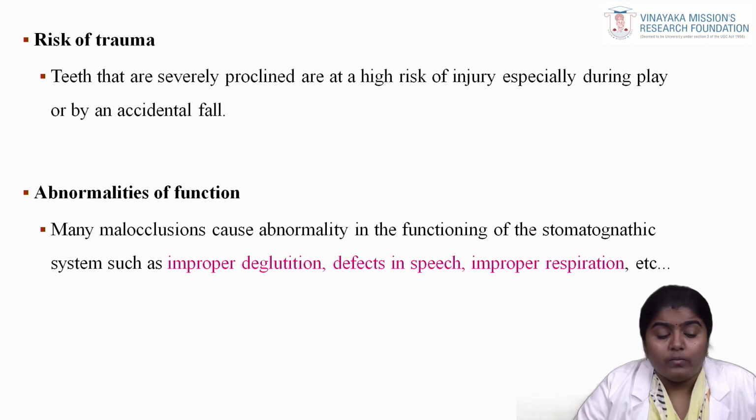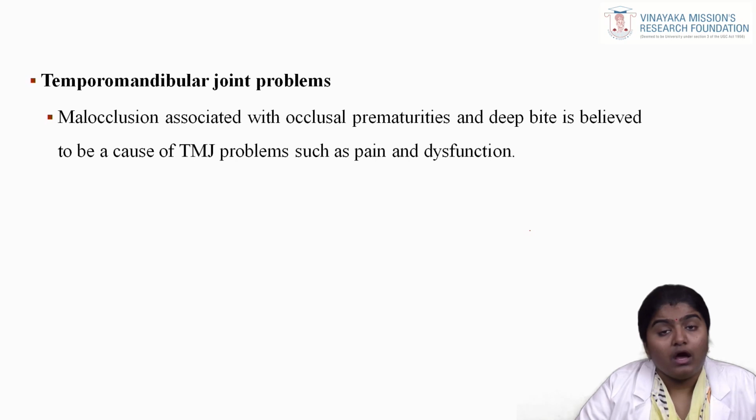Risk of trauma: where they have severely proclined teeth, they are more prone to injury, especially during playing or during an accidental fall. And abnormalities of function, where many malocclusions cause difficulty in functioning, especially improper deglutition, defects in speech and improper respiration. And also it causes temporomandibular joint problems, which are associated with occlusal prematurities, and deep bite is believed to be a cause of TMJ problems such as pain and dysfunction in the TMJ.